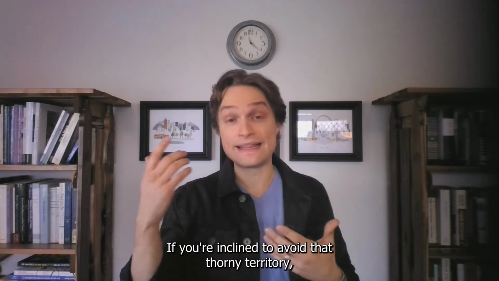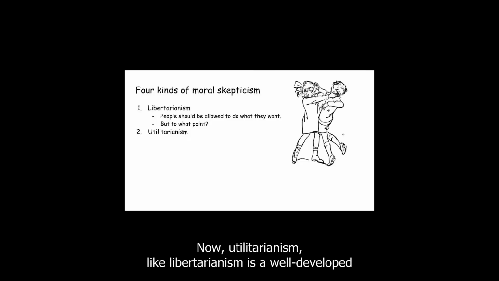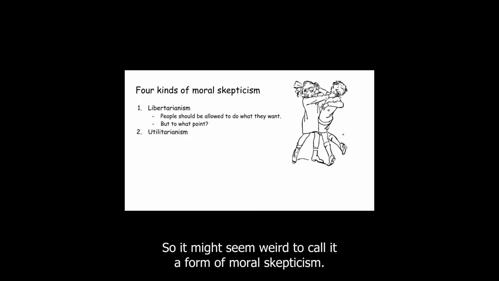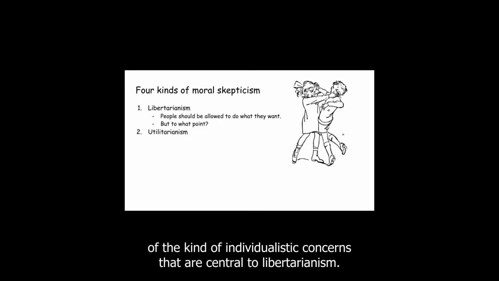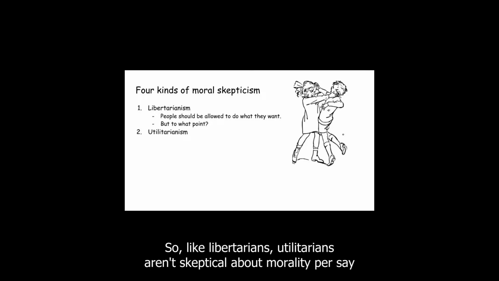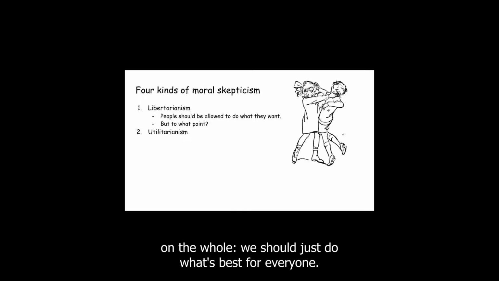If you're inclined to avoid that thorny territory, you might be attracted to utilitarian ethics. Now, utilitarianism, like libertarianism, is a well-developed and prominent approach to ethical theory, so it might seem weird to call it a form of moral skepticism. I call it that because utilitarianism is skeptical about the moral import of the kind of individualistic concerns that are central to libertarianism. So, like libertarians, utilitarians aren't skeptical about morality per se, but rather about its scope, or proper subject matter. For utilitarian ethics, what ultimately matters is well-being on the whole.